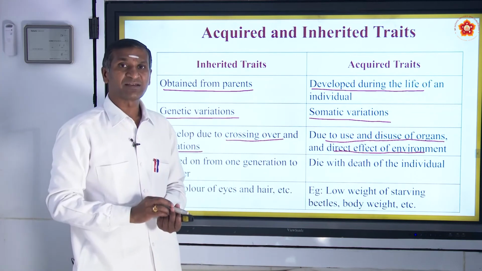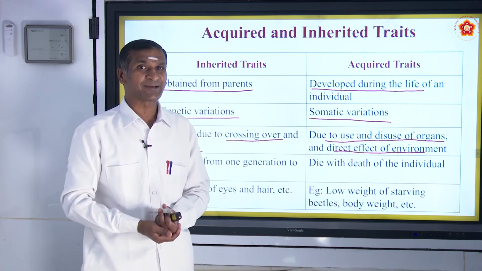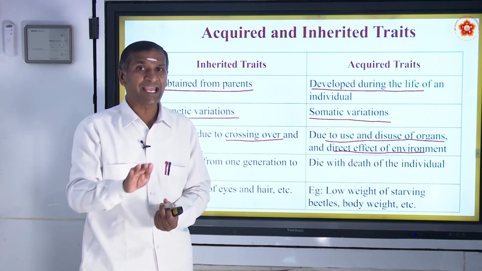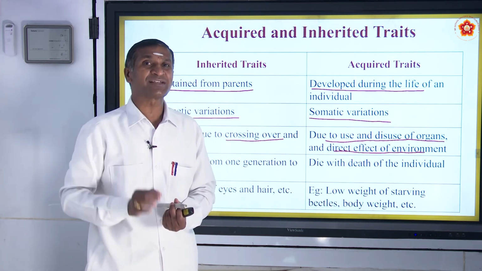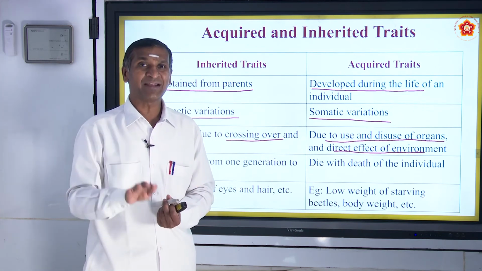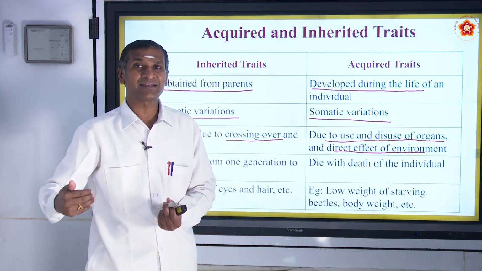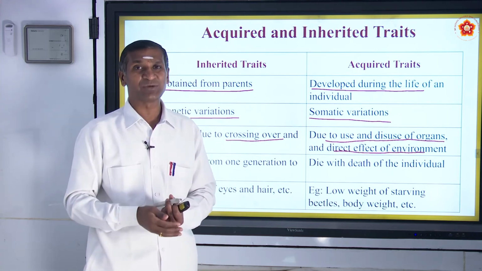Acquired traits, use and disuse of organs, Lamarckism. That's why I mentioned the Lamarck theory. Snakes had legs, but the snake never used its legs to walk. It started to crawl. Hence, further snakes never had legs. They were all crawling only.